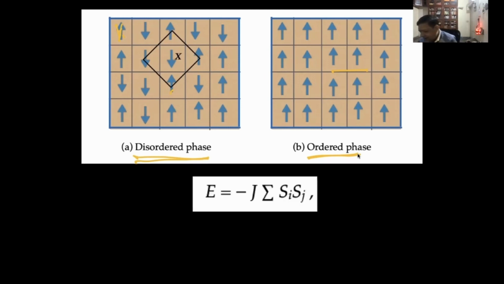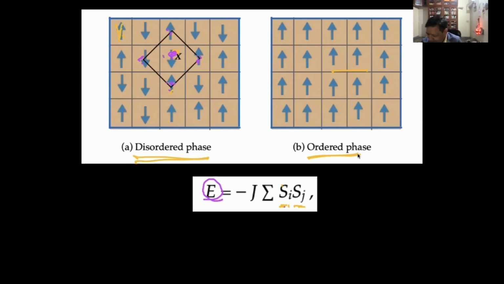Now the interaction for this system is called S_i S_j. S is a spin, which can take the value +1 or -1. This product is done only for the nearest neighbors. So for this spin here, I compute this energy of the system. What do I do? I take the 4 nearest neighbors, but not the diagonal neighbors, only the face neighbors. This one, this one, this one, and this one, and you compute S_i S_j.